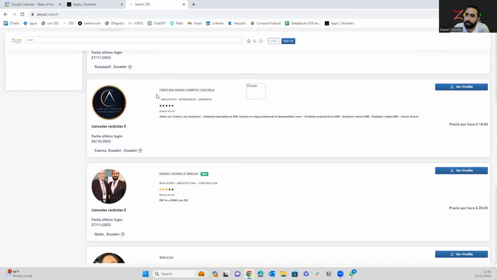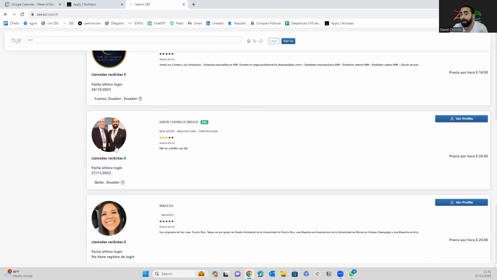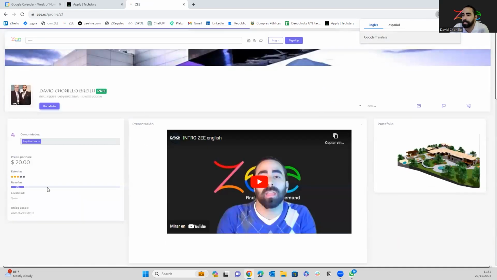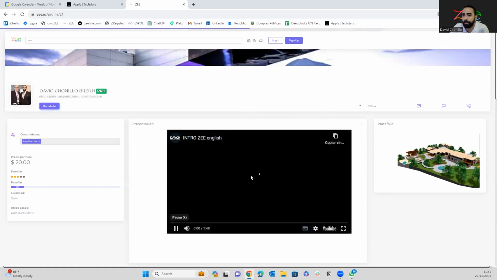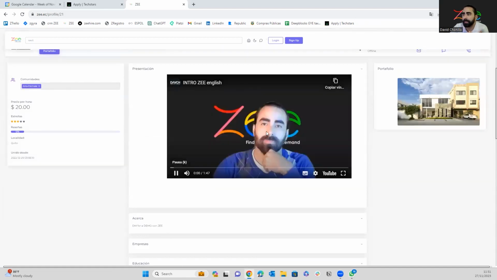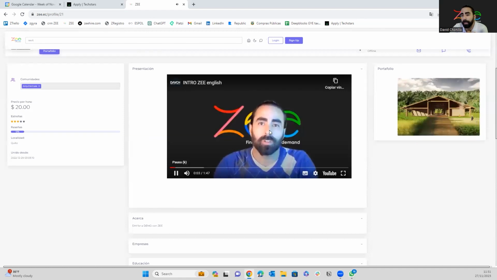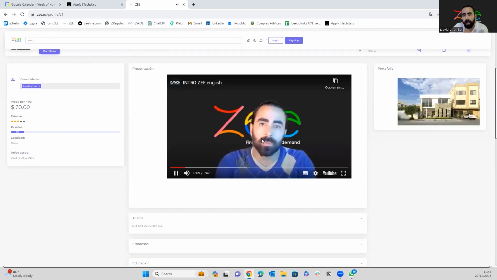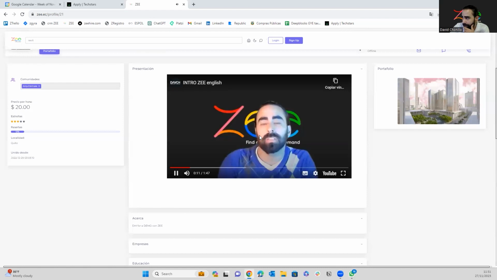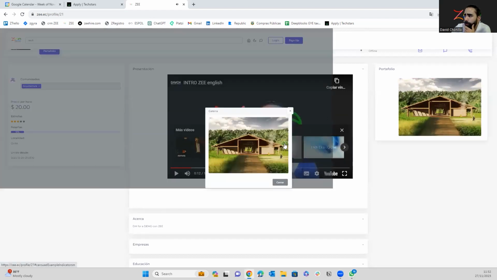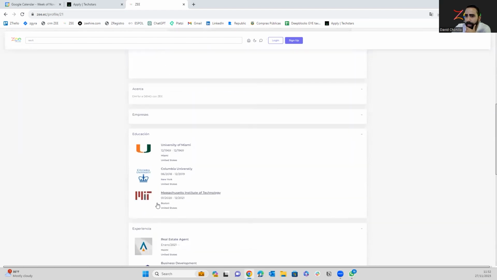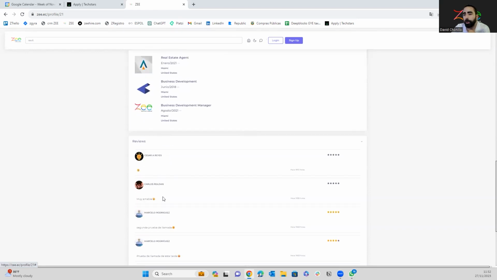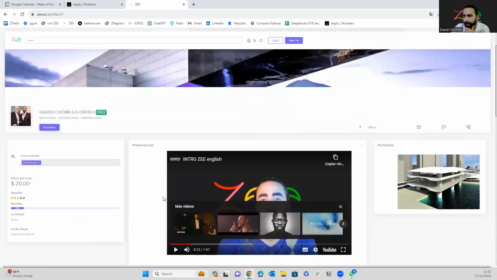And basically, after I toggle through my options and I see which is the best fit for me, I can even go and make a deep dive into the person and see how many stars they have, an introduction video of what they do. Basically, they tell me what they do and what they can do for me in terms of my search. And they can share a screen in that video that is recorded to see how good they are in what they are selling me, right? I can see their portfolio of projects. I can see where they studied, where they worked, and also the testimony of other people that have left comments on them after a call that they have provided, right?